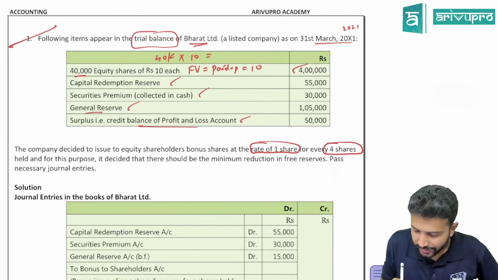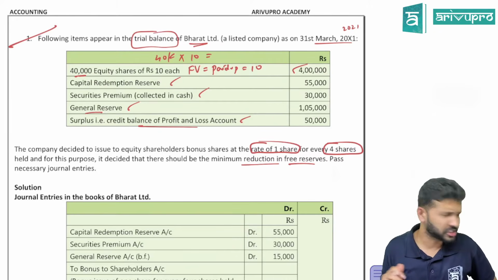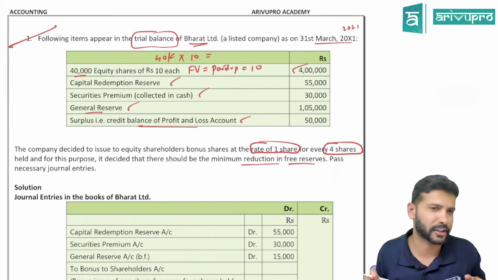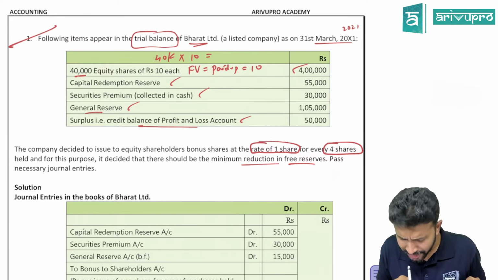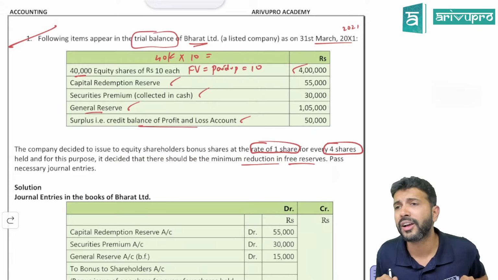It is decided that there should be a minimum reduction of free reserve. Such a waste sentence. One line unnecessarily they spoiled and one tree unnecessarily they cut. Is this sentence really required? They are saying minimum reduction in free reserve.